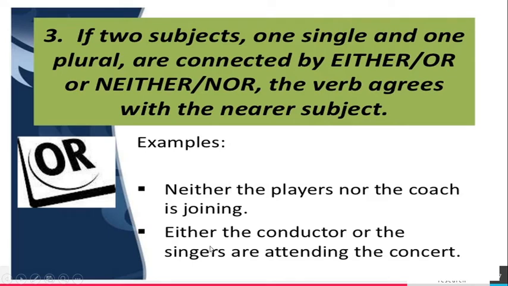Another example: either the conductor or the singers are attending the concert. In this sentence also the verb agrees with the nearer subject. The nearer subject is the singers. Here the singers is a plural subject, so a plural verb is used. Here the plural verb are is used in the sentence.